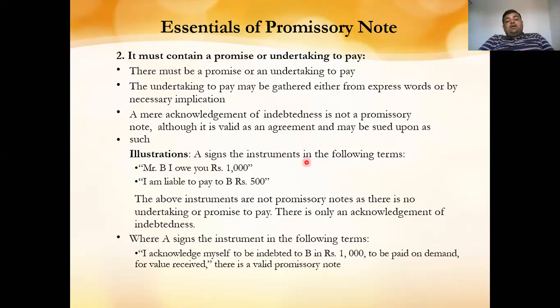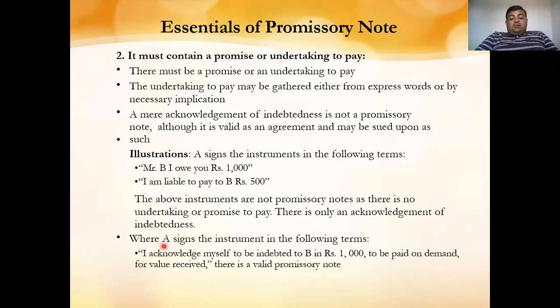Illustration: A signs an instrument in the following terms: Mr. B, I owe you 1000. Here he is just acknowledging the indebtedness that he owes rupees 1000 to Mr. B, but he is not promising to pay 1,000 to Mr. B. Next, I am liable to pay B rupees 5,000. Again here, he is just acknowledging the amount to be paid. He is not making a promise to pay the amount. The above illustrations are not promissory notes and there is no undertaking or promise to pay. This is only an acknowledgement of the indebtedness.